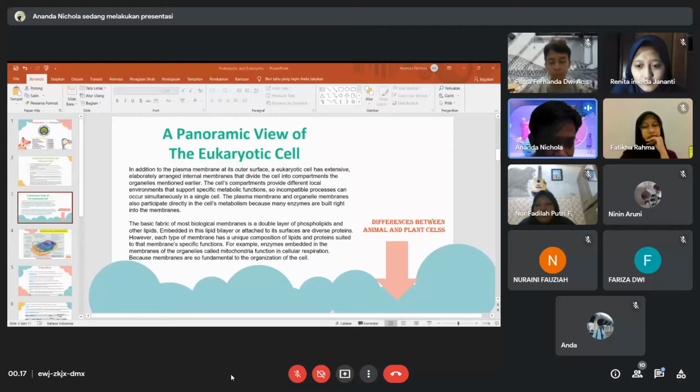However, each type of membrane has a unique composition of lipids and proteins suited to that membrane's specific function. For example, enzymes embedded in the membranes of the organelles called mitochondria function in cellular respiration. Because membranes are so fundamental to the organization of the cell.